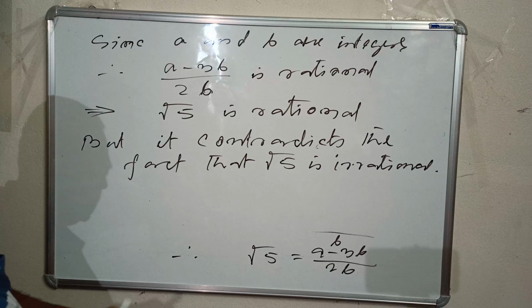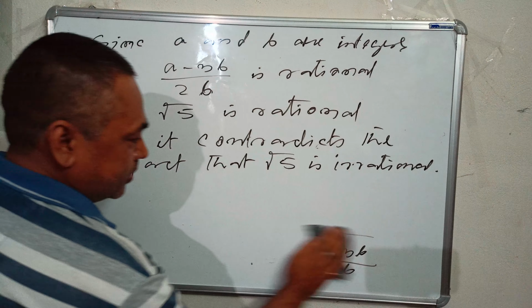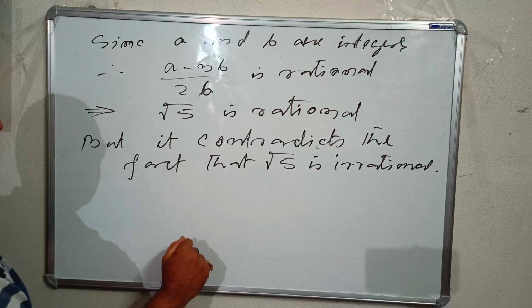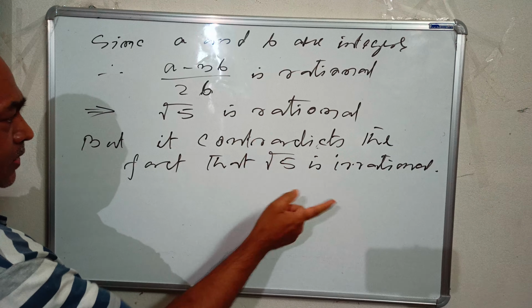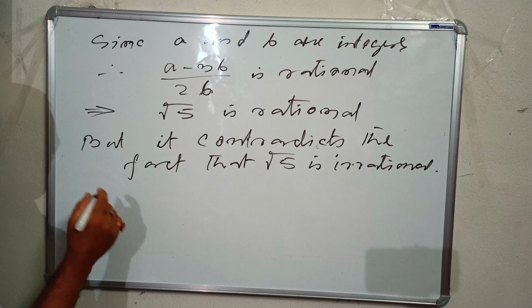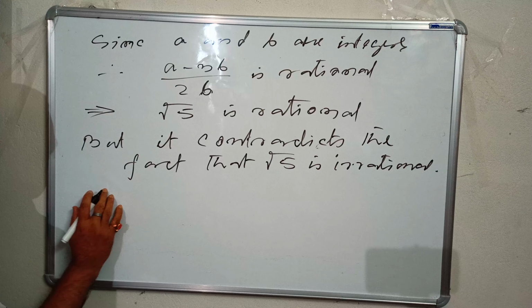Now, why is this contradiction arising? Square root 5 is irrational, but here we are getting rational. So we make another argument, reason it out.